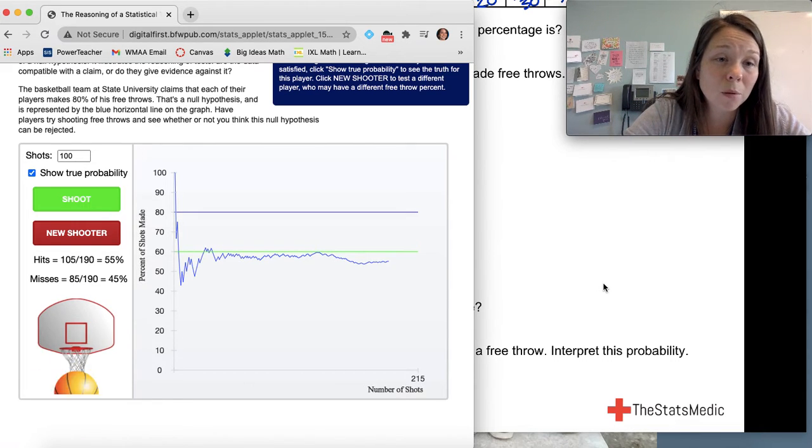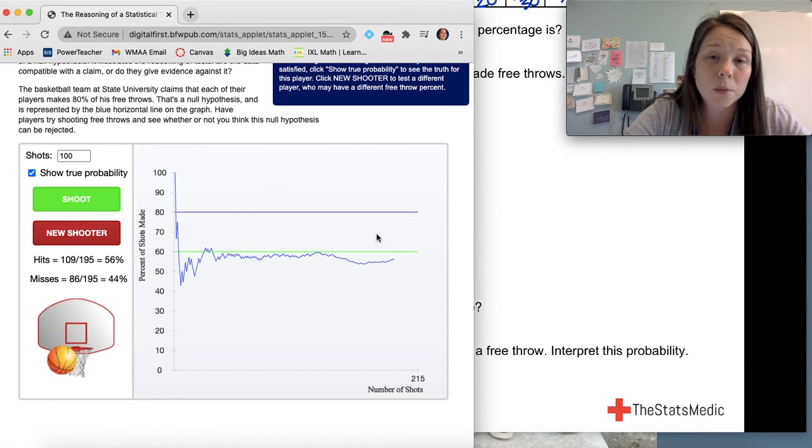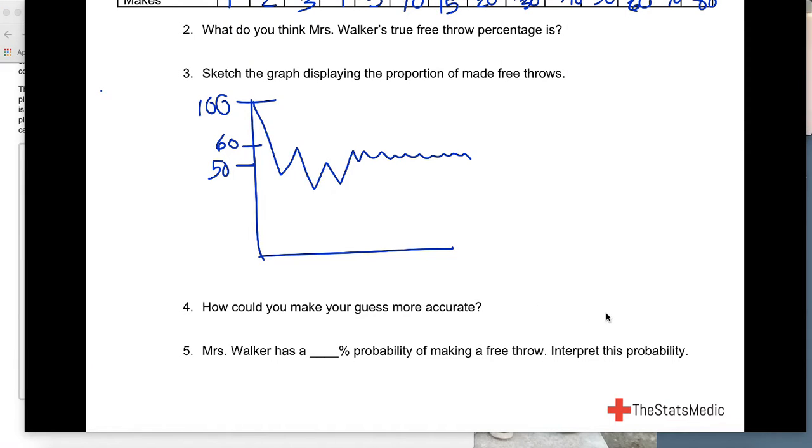So my true probability, according to this website we used, is 60%. So I have a 60% probability of making a free throw shot. How do we interpret that probability? Well, that percentage is based upon me doing the free throw shot many, many, many times.